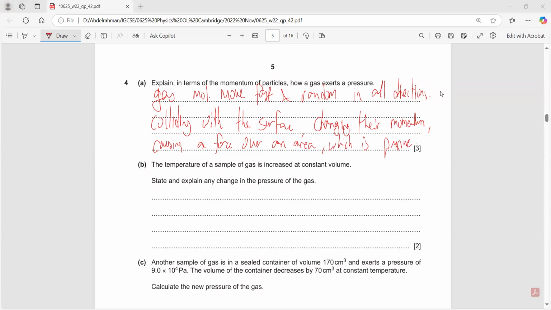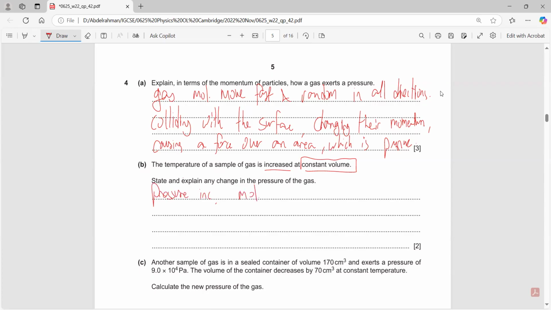What happens to the pressure? State and explain the change of the pressure when the temperature is increased at a constant volume. If you have a constant volume, fixed volume, for example a steel structure or a concrete structure, when you increase the temperature, what happens to the pressure? The pressure increases, definitely. Why?